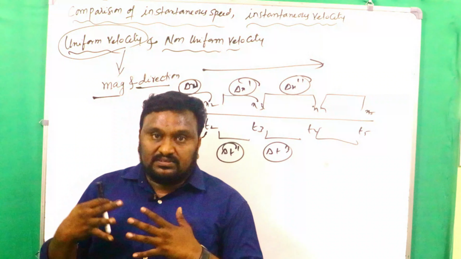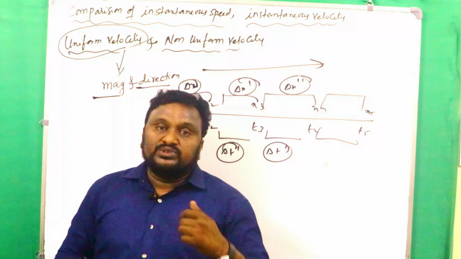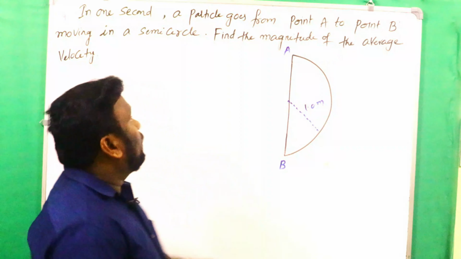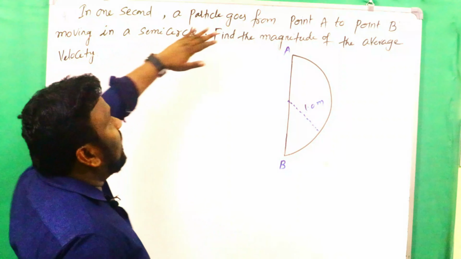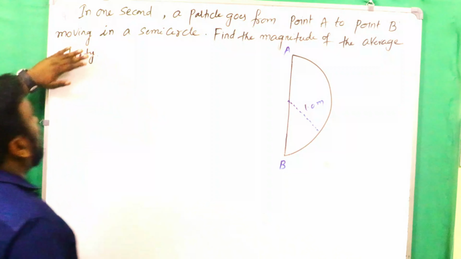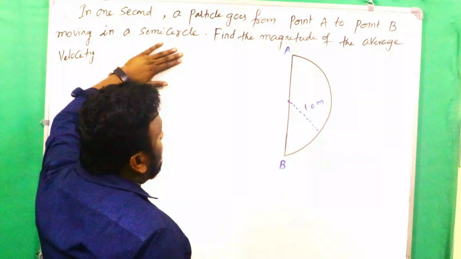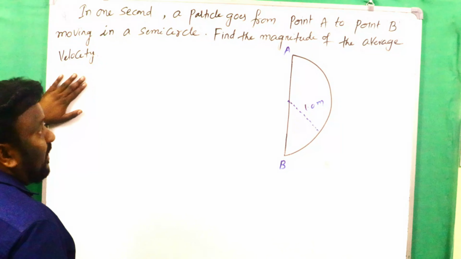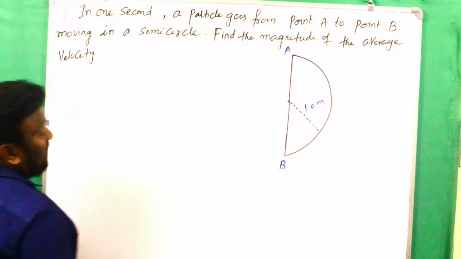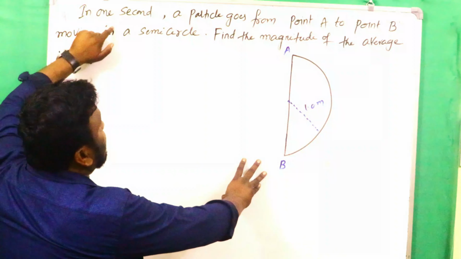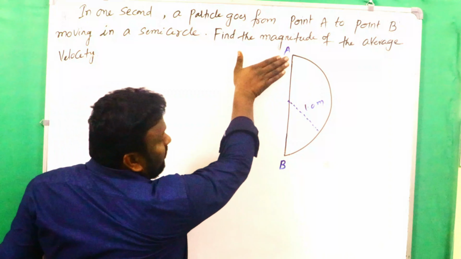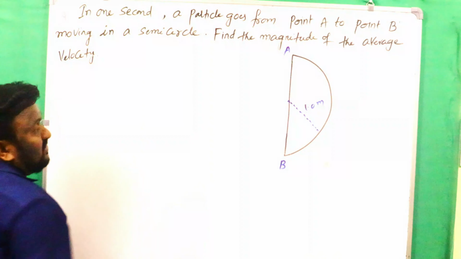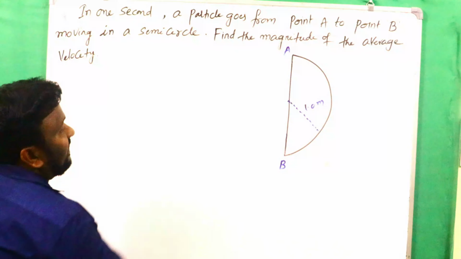Now let's discuss some example problems which are very useful for competitive exams. See the first problem. In 1 second a particle goes from point A to point B moving in a semicircle. Find the magnitude of the average velocity. One diagram is given. In 1 second the particle is moving from A to B. Then we have to find the magnitude of average velocity. Here it is a semicircle.